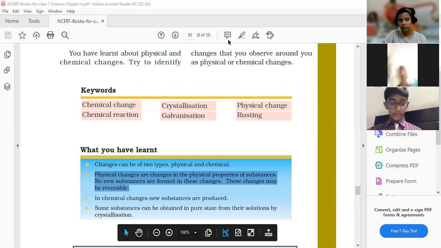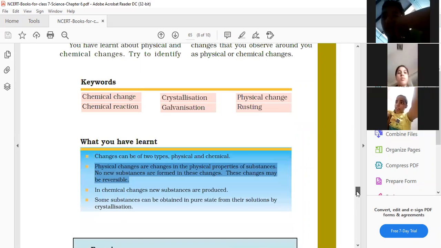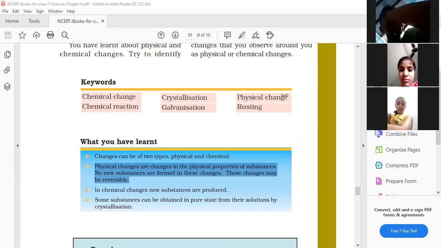Ma'am, rusting is the process in which oxygen and water react with iron to make a chemical change.